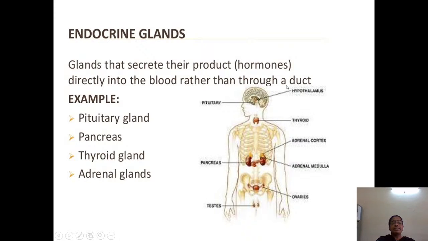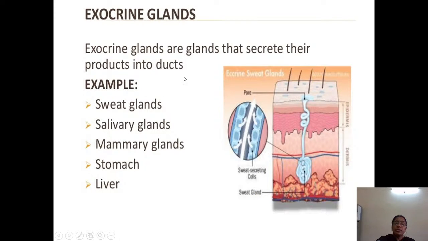So that is the major difference between endocrine glands and exocrine glands. If you are asked what the difference between endocrine and exocrine glands is: endocrine glands don't have any ducts. They pour their secretions directly into the blood. But unlike them, exocrine glands are all the glands which have ducts. They pour their secretions into the ducts. So that is the major difference between exocrine and endocrine glands.